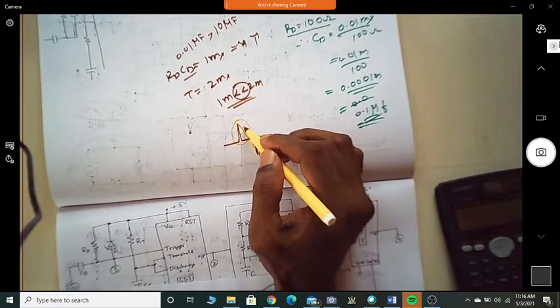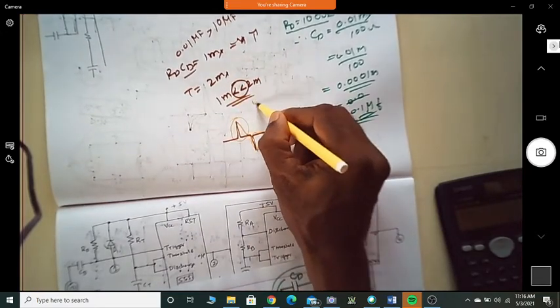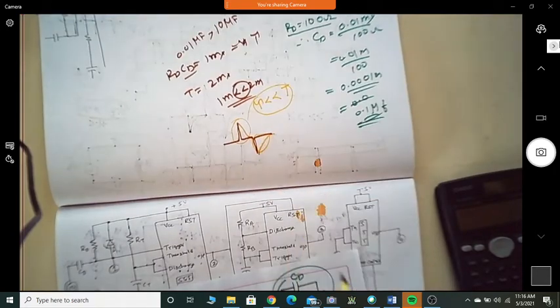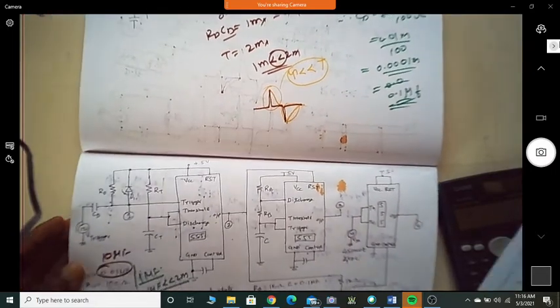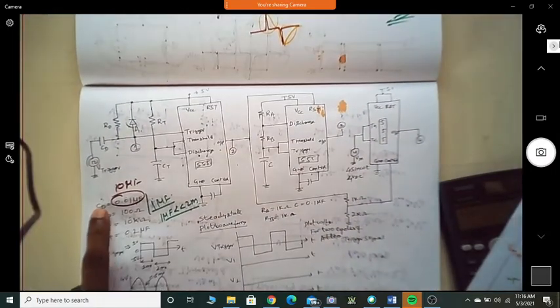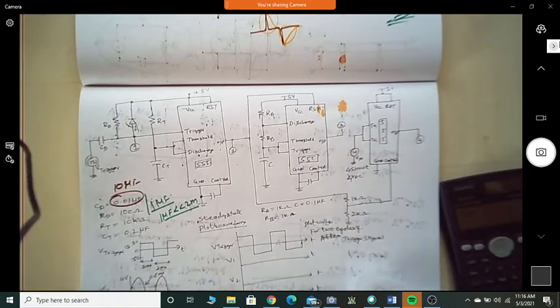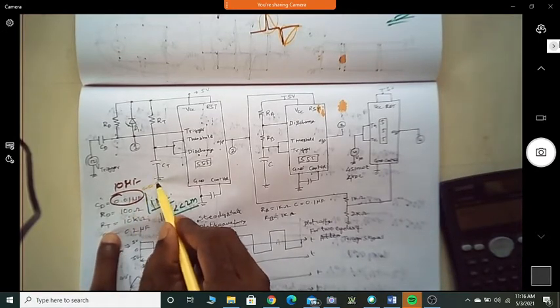So this may affect your waveform. That's why we always choose tau to be very, very small, less than T. That is the reason we have selected small values of RD and CD. Instead of 0.01, I can still take it as 0.1. That is fine.